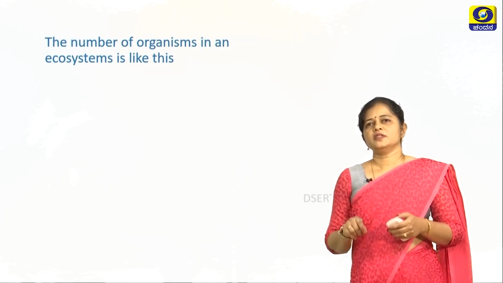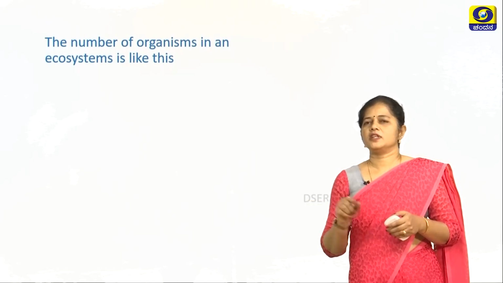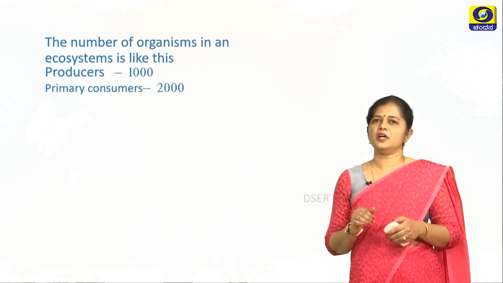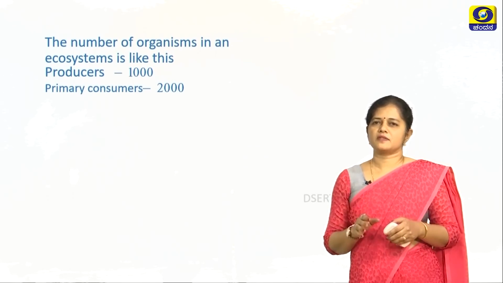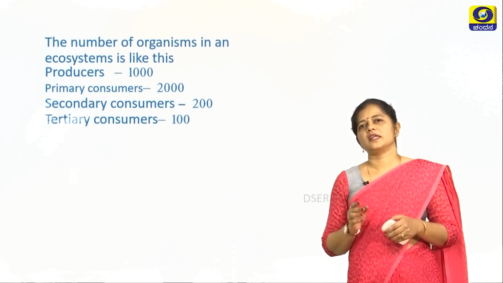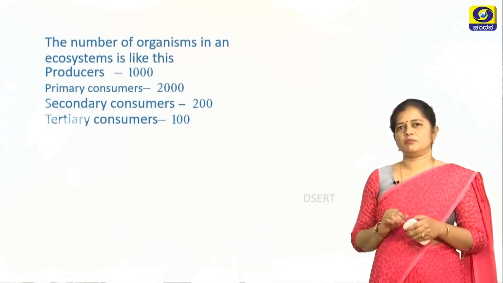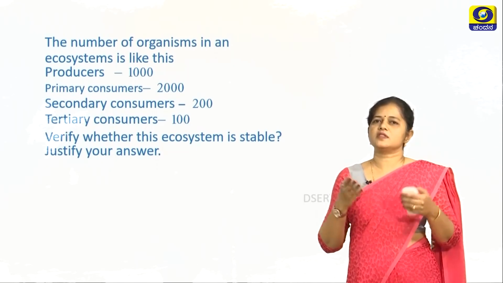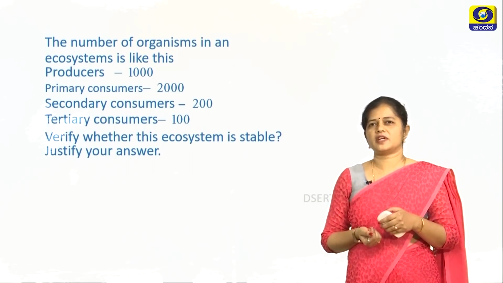There is another question. The number of organisms in an ecosystem is like this. The producers are 1000 in number, the primary consumers are 2000 in number, the secondary consumers are 200 in number, and the tertiary consumers are 100 in number. Now the question is, you have to verify whether this ecosystem is stable, and you have to justify your answer.